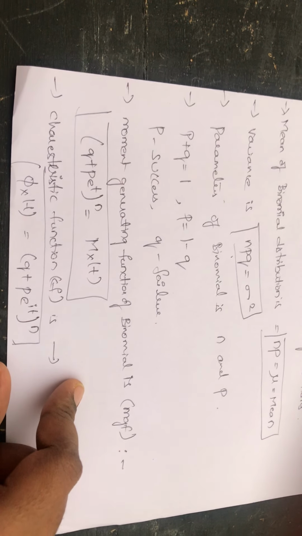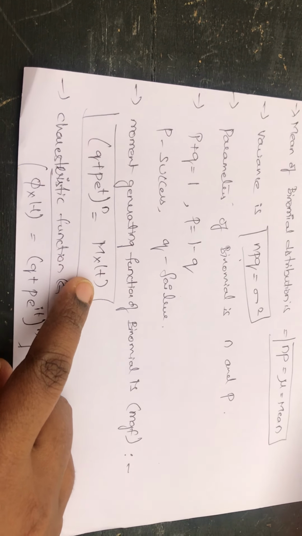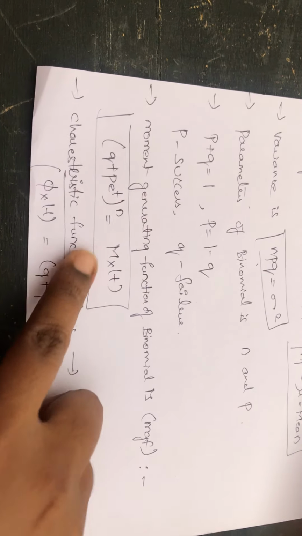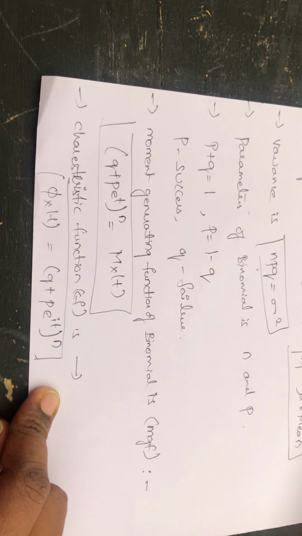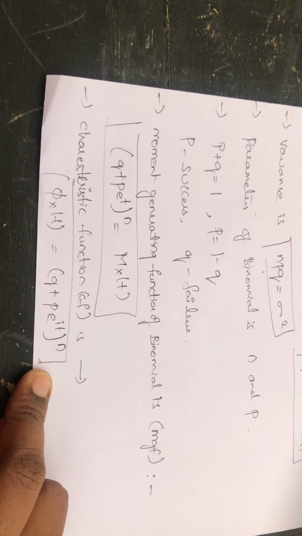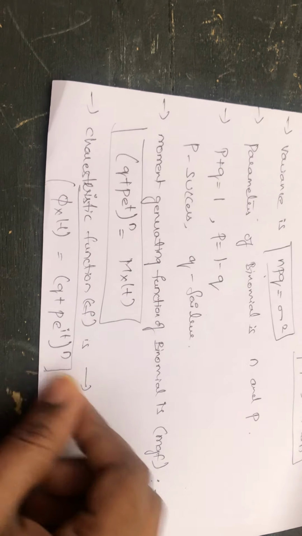Moment generating function of binomial distribution is given as Mx of t is equal to (q plus p e power t) whole to the power of n. Characteristic function of binomial distribution is given as phi x of t is equal to (q plus p e power it) whole to the power of n.